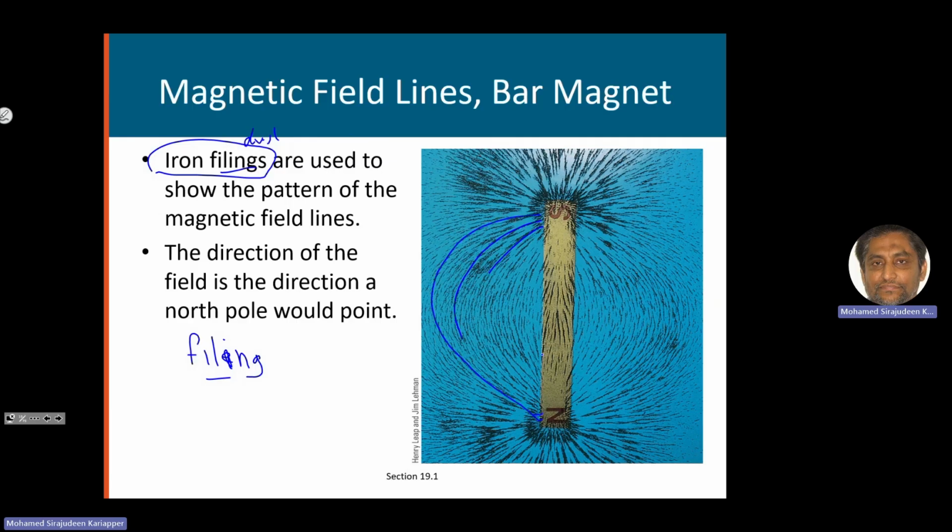At the poles, the strength of the magnetic field will be greatest, so you will gather more iron filings, and you will have this kind of pattern forming. It is tracing the magnetic field lines. You don't know the direction from this experiment, but if you know where the North Pole is, then the field goes out from the North Pole and comes in at the South Pole. That will be the direction. The dust aligns itself along the magnetic field lines.